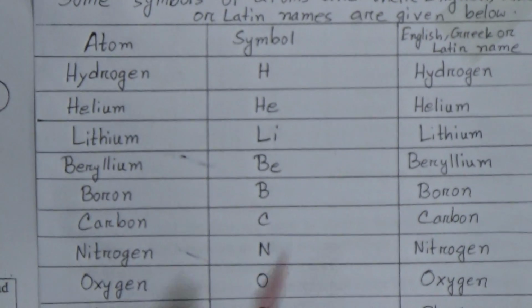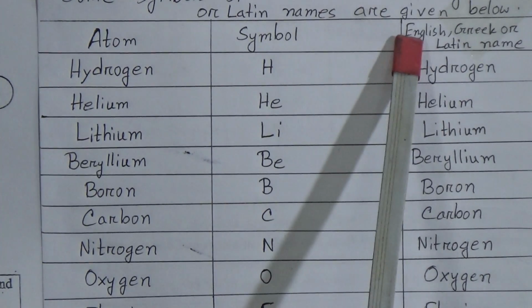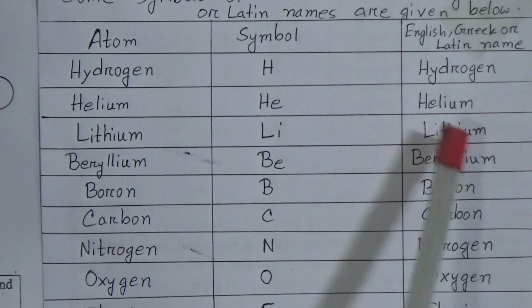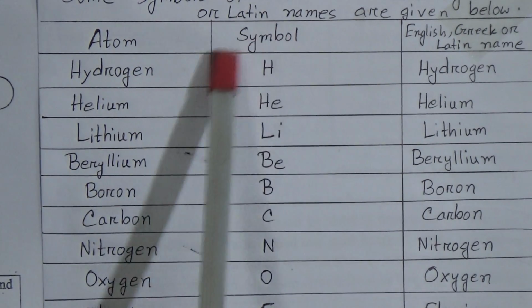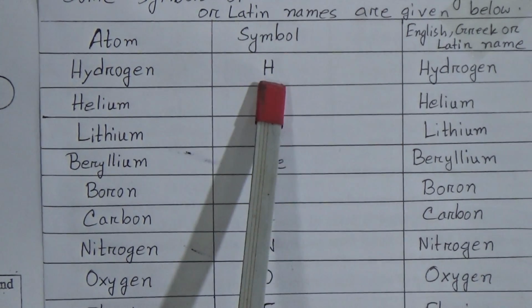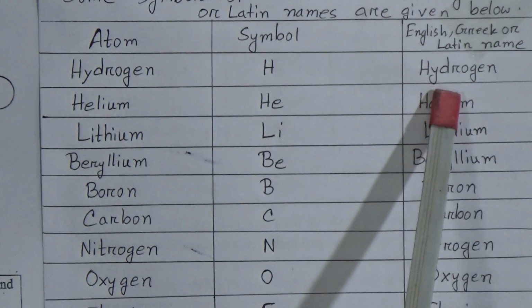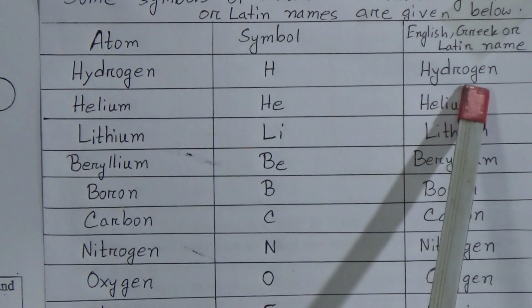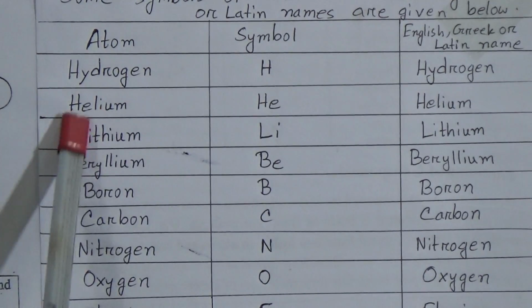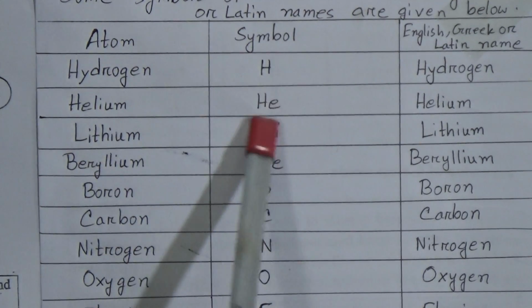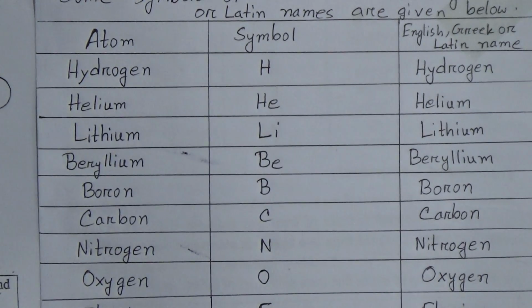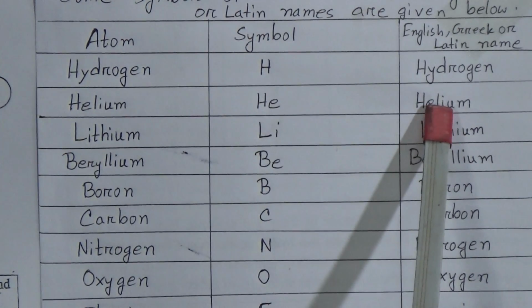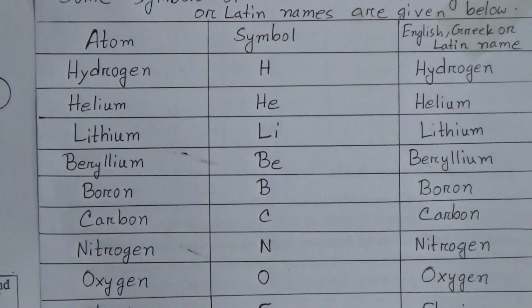This is the name of the atoms, this is the symbol, and this is the English, Greek or Latin name. So the first one is hydrogen, and the hydrogen symbol is H. Helium's short symbol is He, capital H and small e. And the English, Greek or Latin name is also helium.